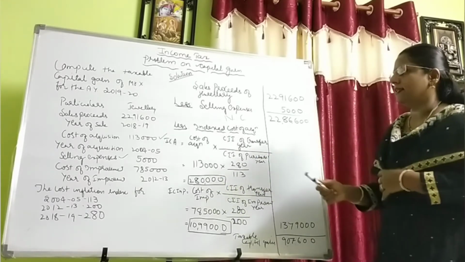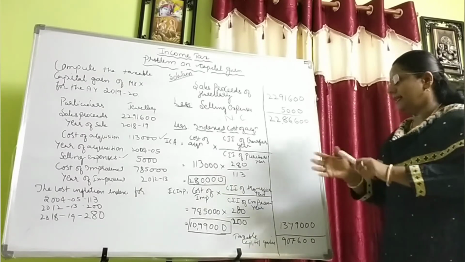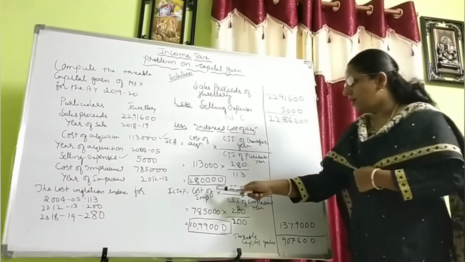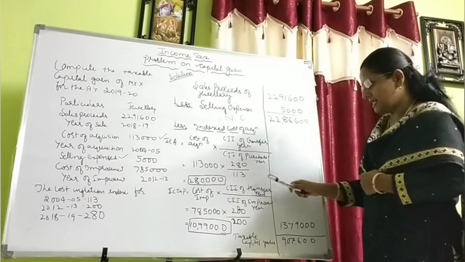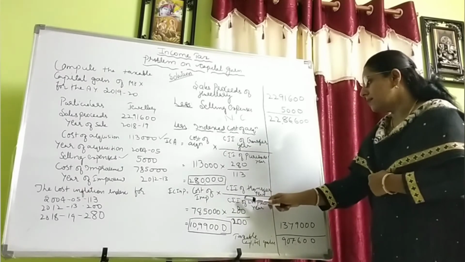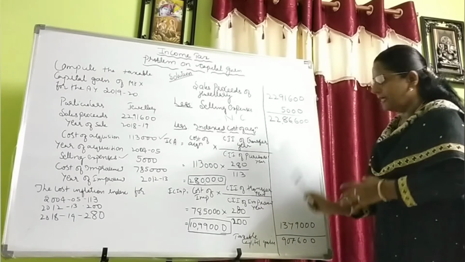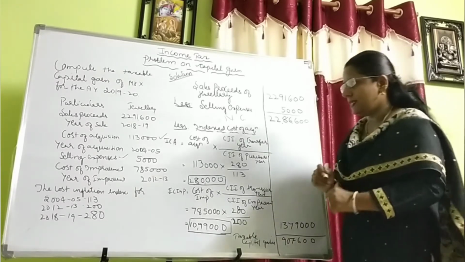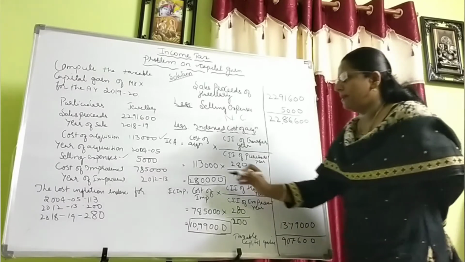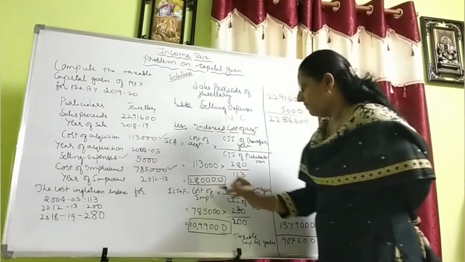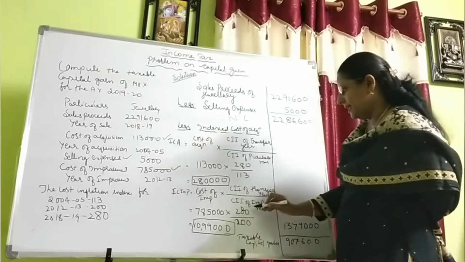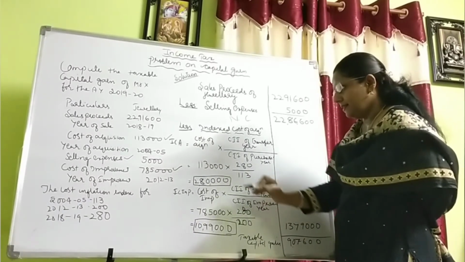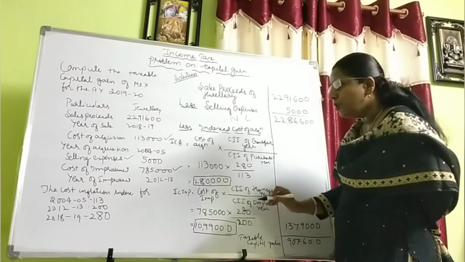Next they have given the cost of improvement. How to do it: here the cost of improvement into the cost inflation index of the transfer year, divided by the cost inflation index of the improvement year. So here now we shall see what is the cost of improvement. This is 7,85,000, the cost of improvement, into the transfer year 280 (2018-19), then divided by 200.